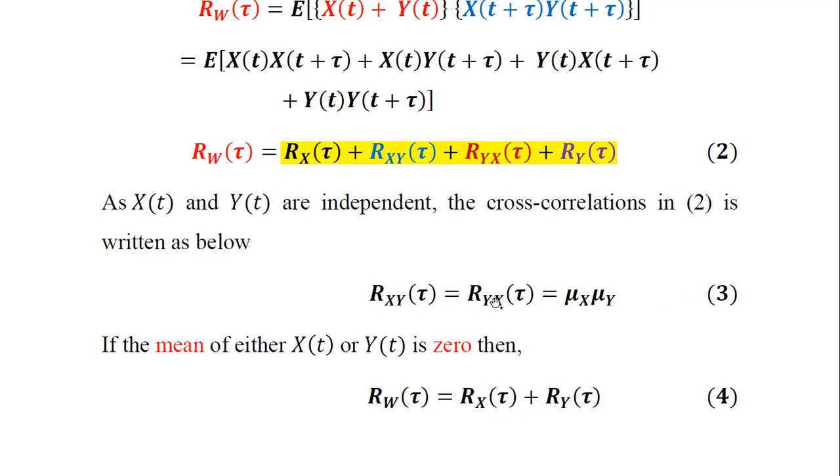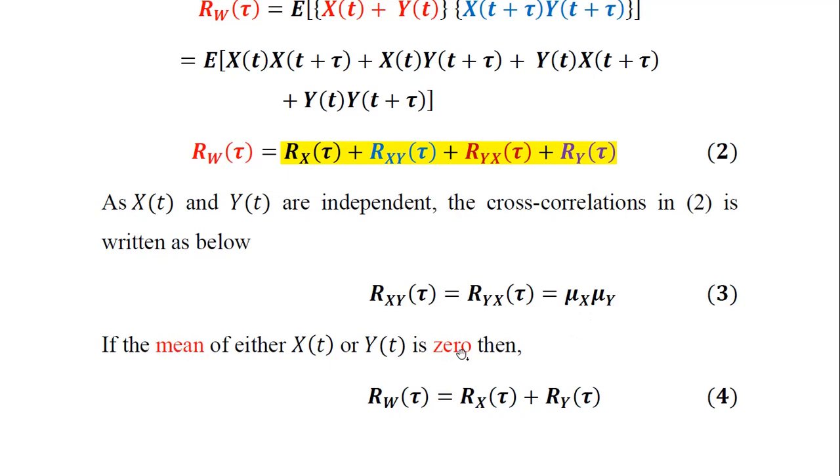Therefore both the cross correlations Rxy of tau and Ryx of tau will become equal to 0 here. So thereby substituting in equation number 2 leads to only retention of Rx, that is the autocorrelation function of x, and the autocorrelation function of the y random process. The cross correlation functions of both Rxy of tau and Ryx of tau will be amounting to 0 in case any one of the means in equation number 3 is 0.